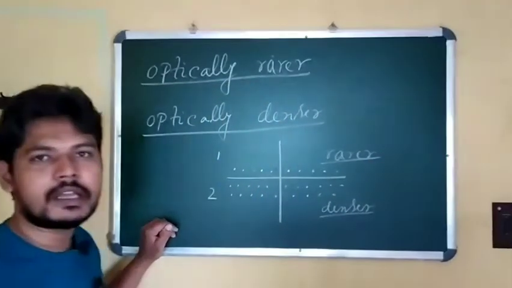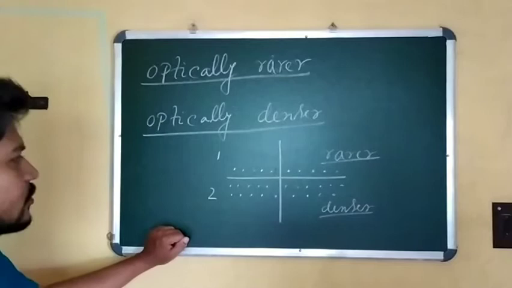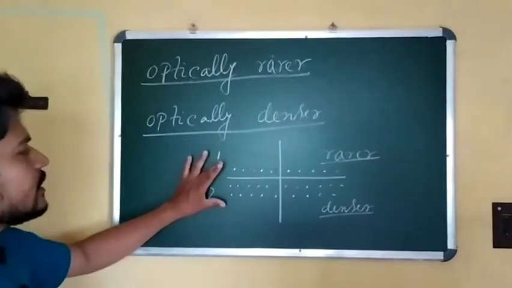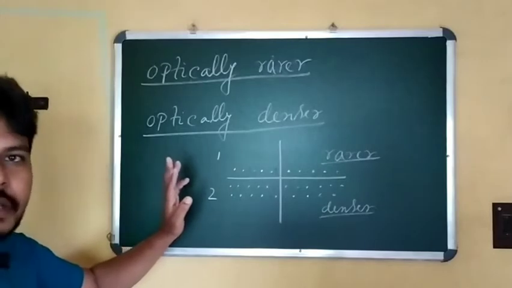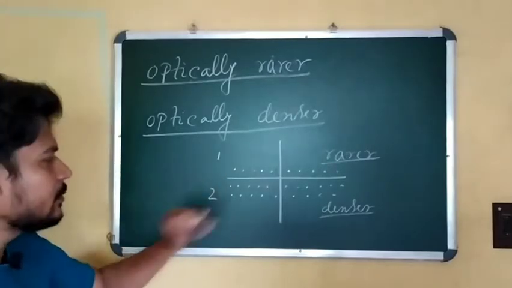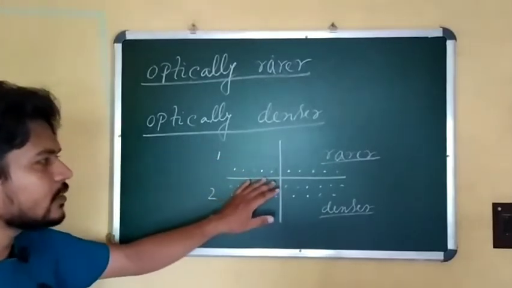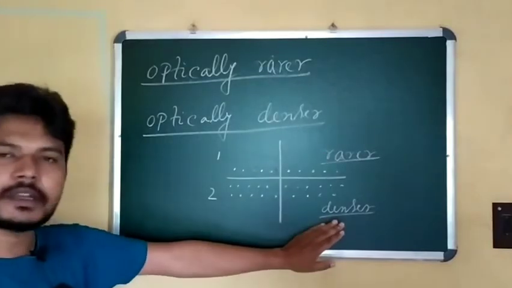These two are relative terms. If we change these two terms, then the rarer and denser medium also change. How will it change? So at first, clear your concept about the rarer medium and denser medium.